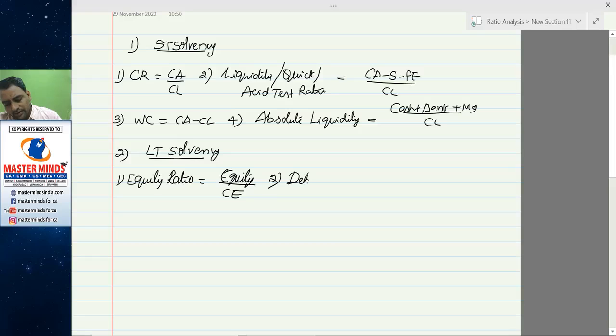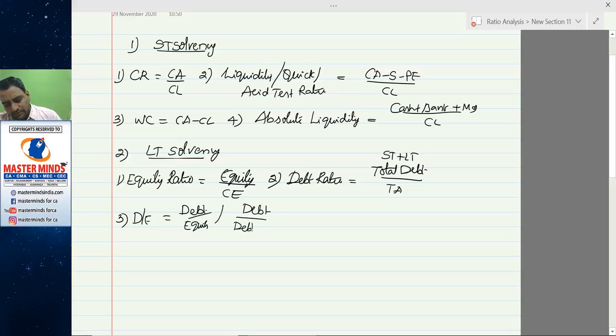Second one, debt ratio: total debt, short term as well as long term debt, divided by total assets. Third one, debt equity ratio: debt by equity, we can call it debt by equity or debt by debt plus equity.